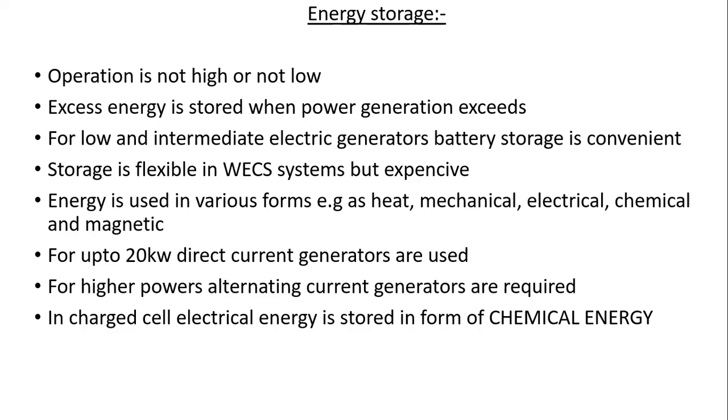So this storage of electricity in the battery can be called chemical energy. In the charged cell, electrical energy is stored in the form of chemical energy. This can be recovered as electrical energy when the cell is discharged.